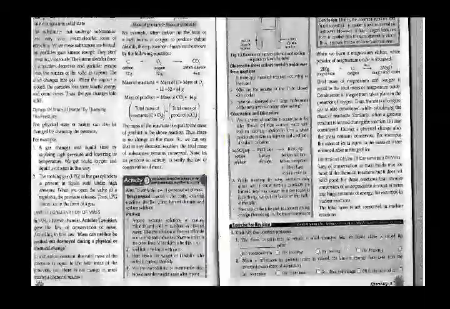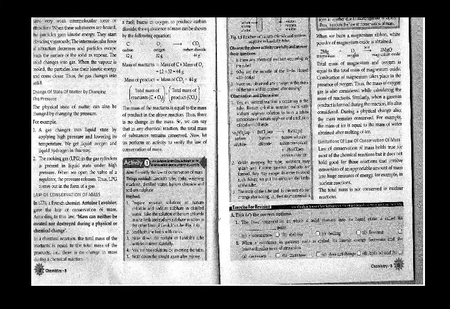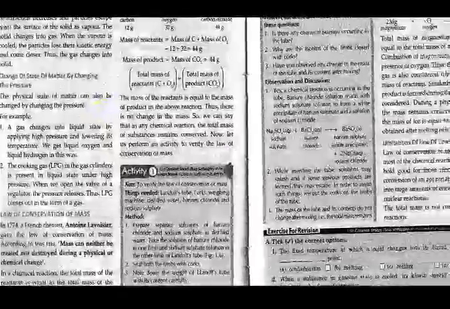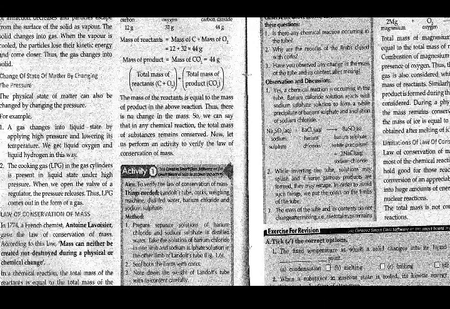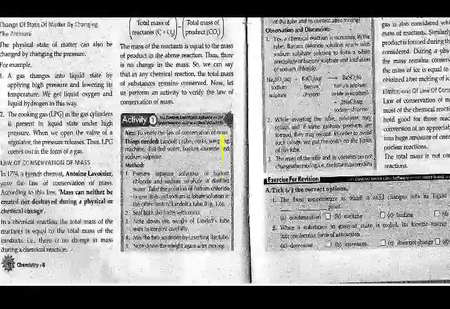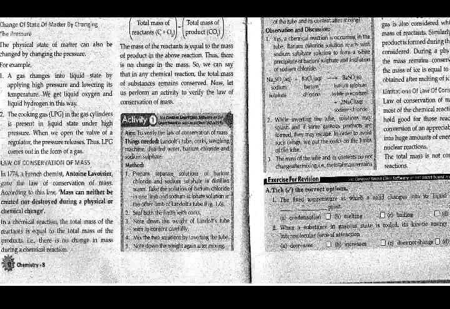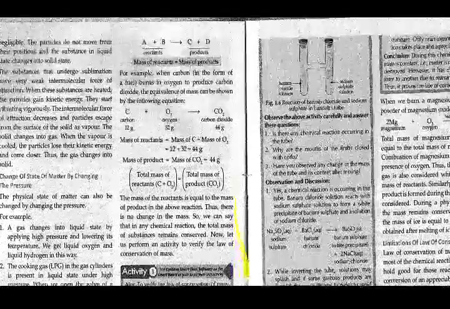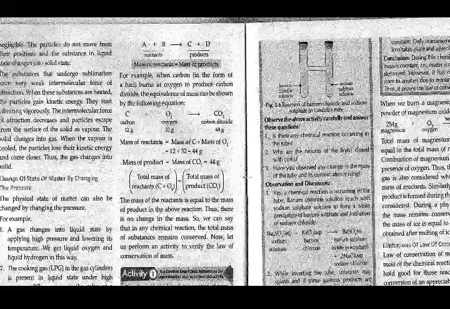Then next is that by change of pressure we can change the state of matter. We had taken the example of the LPG that we are using in the kitchens, and when we open the valve of a regulator, the pressure is released, and LPG comes out in the form of a gas. Another example was when we are liquefying the gases like oxygen and hydrogen. Then the law of conservation of mass, that is, mass can neither be created nor destroyed during a physical or chemical change, which we had shown by two activities.